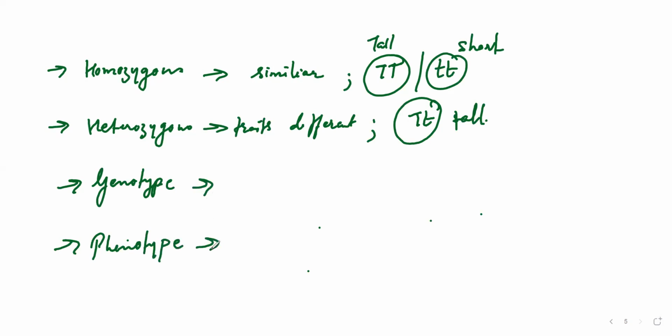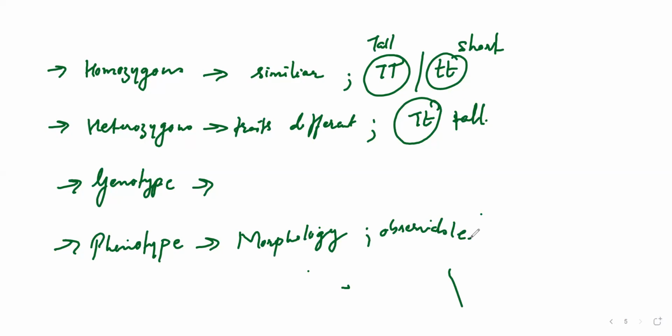Phenotype means the external characteristics. You can say it as morphological characteristics, so it can be easily identified. For example, tall, short, or yellow, green. Easily, by looking only, you can see the differences. So that's called the phenotypic thing. It is nothing but observable, for example tall, short, or color, whatever it is.